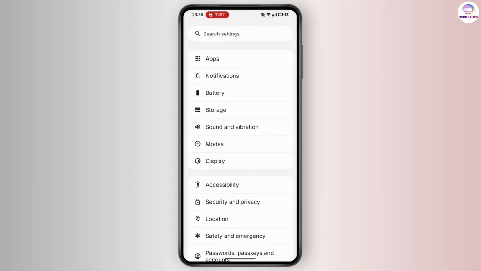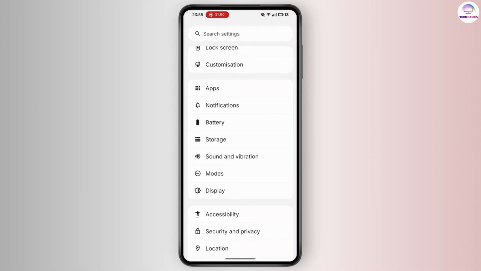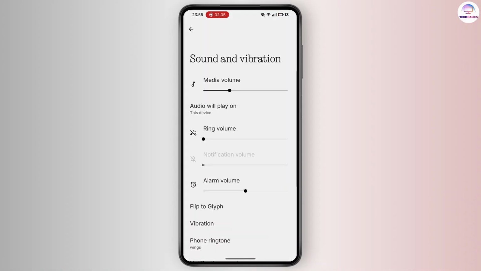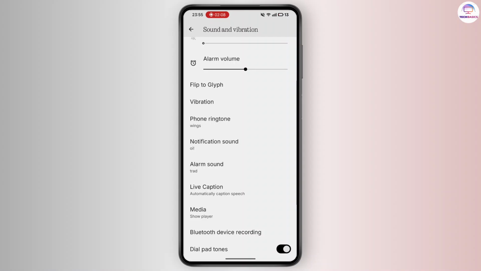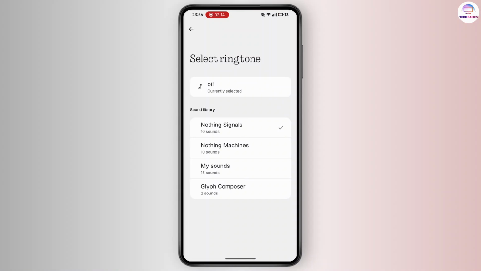Step 10. Access Sound Settings. Scroll down and tap on Sound, Sound and Vibration, or Sounds and Notifications, depending on your device. Step 11. Open Notification Ringtone, Default Notification Sound, or Notification Sound. This shows all available notification sounds.